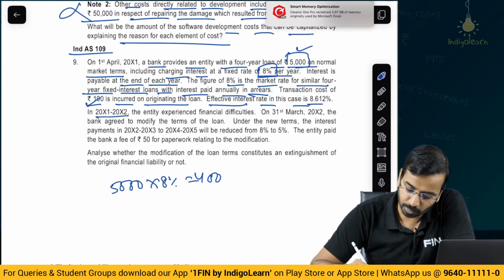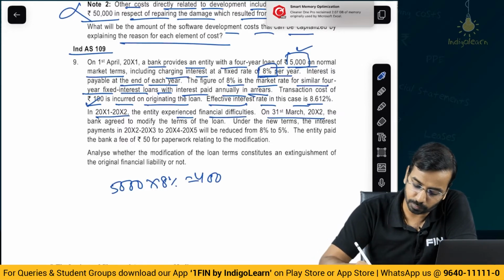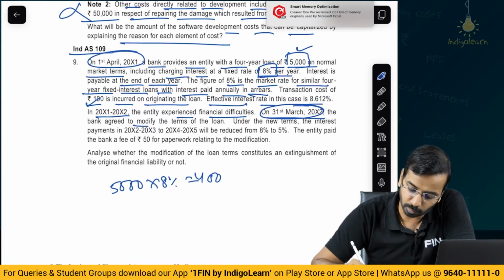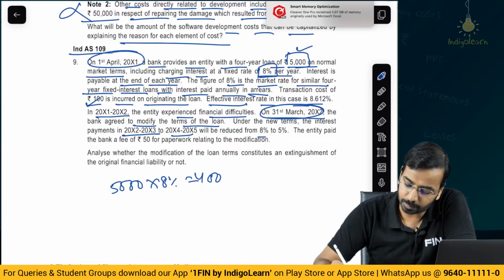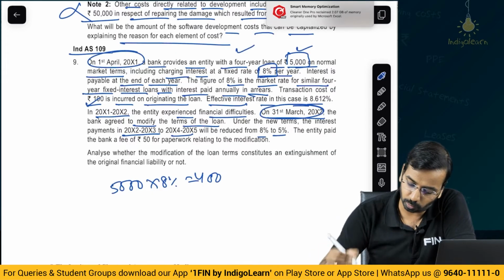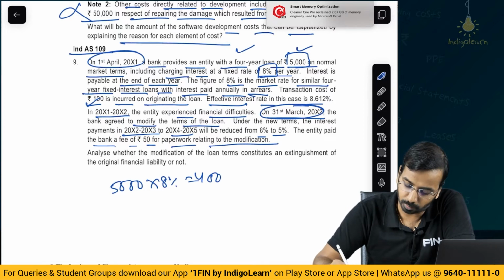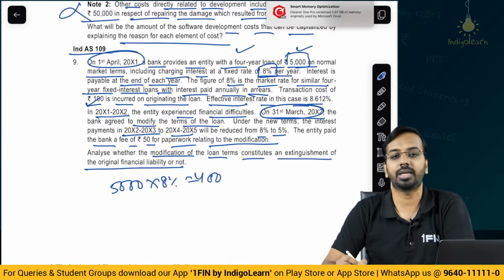Fine. In year 2, the entity experienced financial difficulties and on 31st March of year 2, the bank agreed to modify the terms of the loan. Under the new terms, the interest payment in year 3, year 4 and year 5 will be reduced from 8% to 5%. So they have taken a 4-year loan. The entity paid the bank a fee of 50 for paperwork relating to the modification. Analyze whether the modification of the loan terms constitutes an extinguishment of the original financial liability or not.